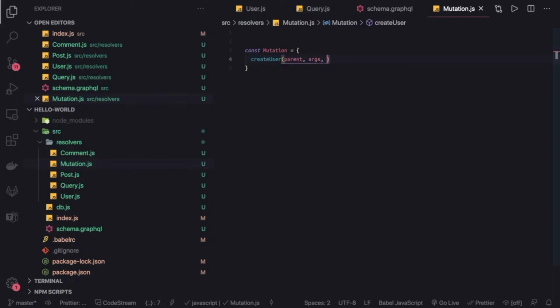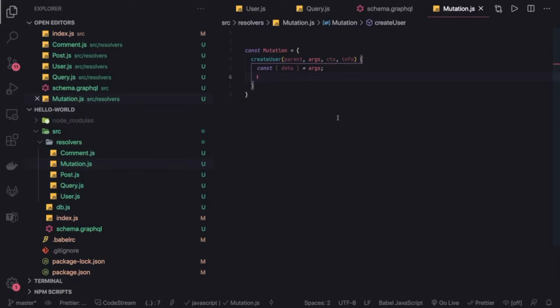context and info. And here from the arguments we can get all the data we need. So if you see, const data, I can access it from arguments, and here I can check if the data is there, if this particular email is already taken, all these things we can do.